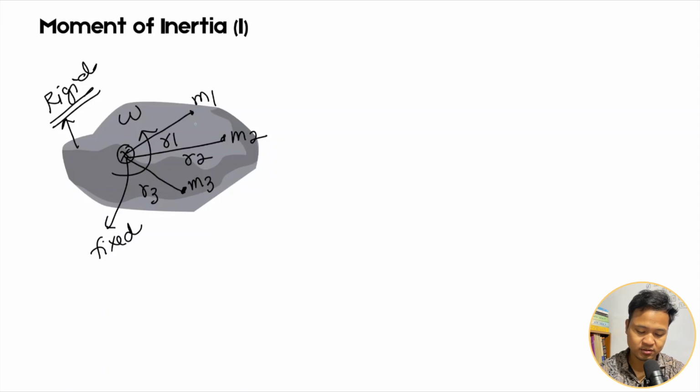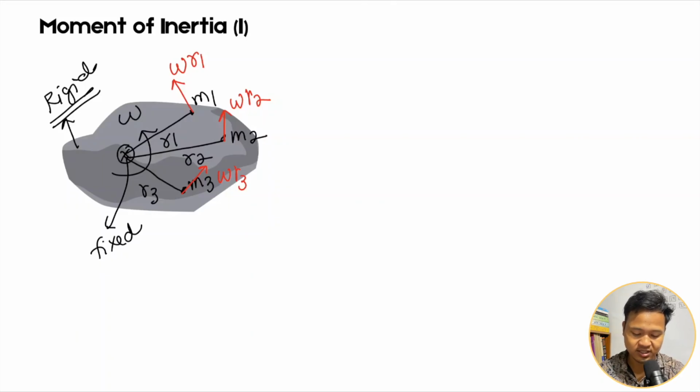So here each particle rotates along the tangent, so velocity is what? Omega into r1 here. For m2 it is omega into r2, for m3 omega into r3, and for m4 omega into r4, and likewise for m5, m6. So there are many particles here.